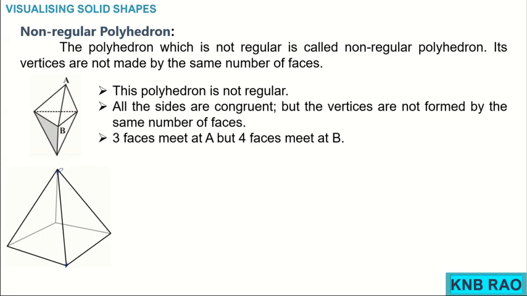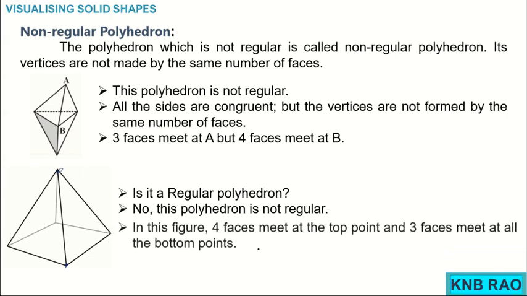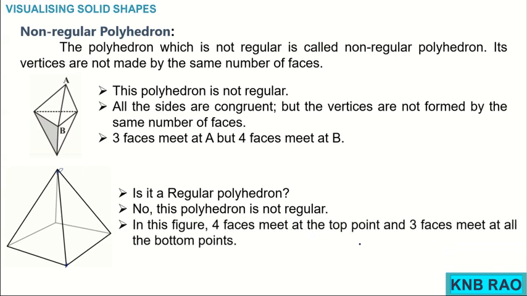That is why it is also not a regular polyhedron. So is it a regular polyhedron? No, this is not a regular polyhedron, isn't it? In this figure 4 faces meet at the top point and 3 faces meet at all other bottom points, okay.